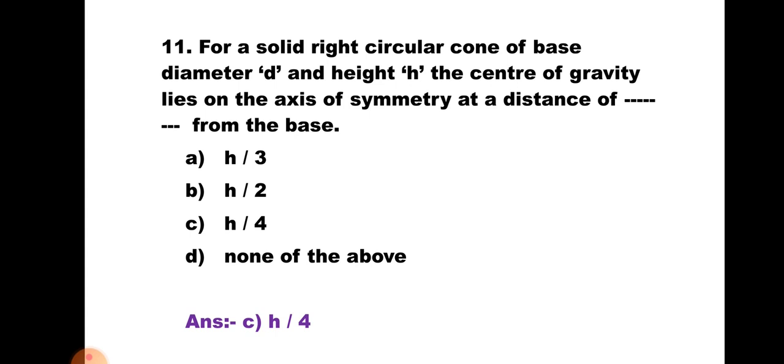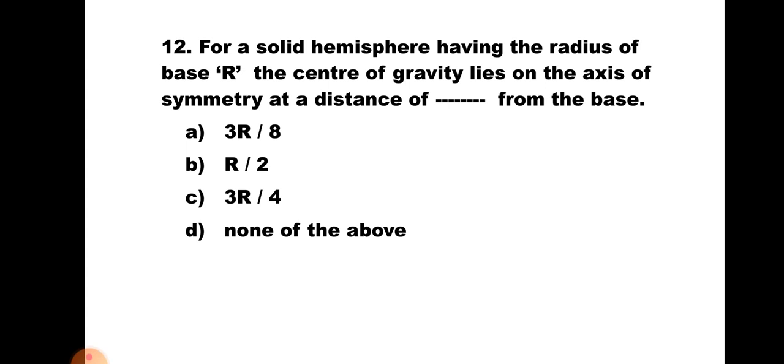Now question number 12. For a solid hemisphere having the radius of base r, the center of gravity lies on the axis of symmetry at a distance of dash dash dash from the base. A, 3r by 8; B, r by 2; C, 3r by 4; D, none of the above. The CG of a solid hemisphere lies at 3r by 8. Hence the correct answer is A, 3r upon 8.